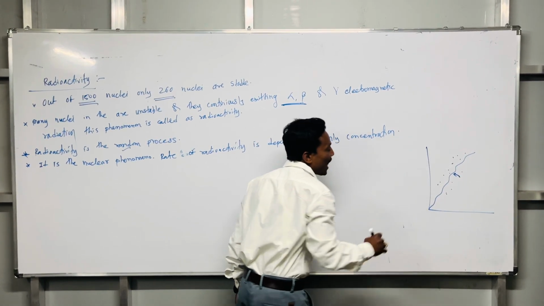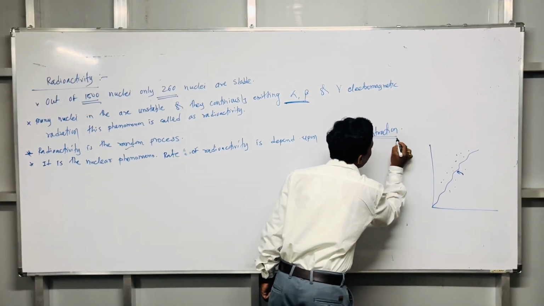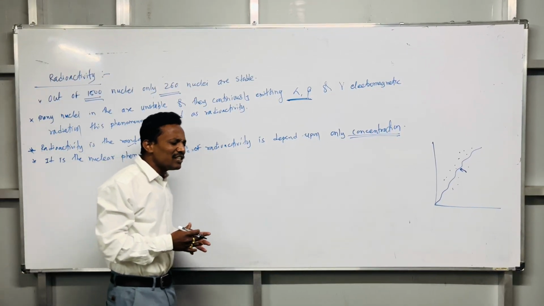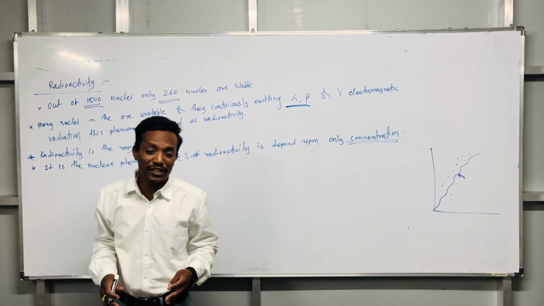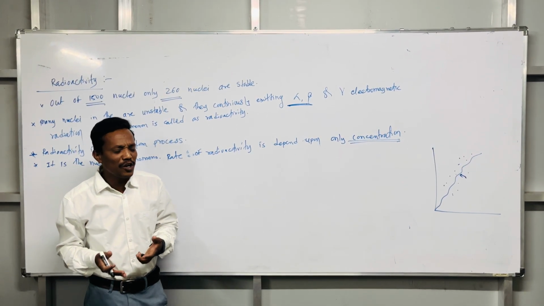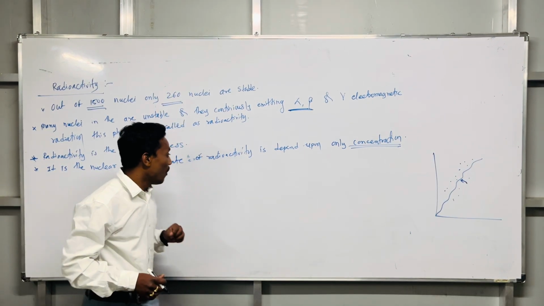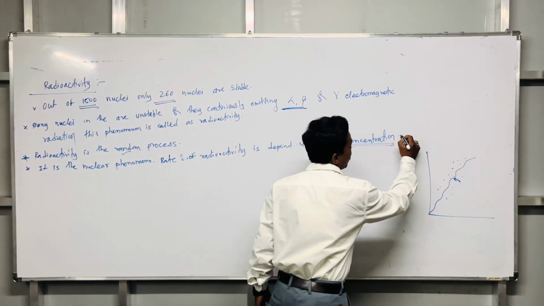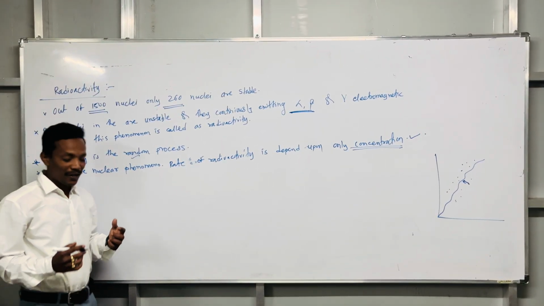This sentence, concentration, tells how nuclear reactions are different from chemical reactions. When we talk about chemical reactions, they depend upon various factors. We have talked about it many times: chemical reactions depend on many things, such as temperature, pressure, catalyst, amount of substance, lots of things. But nuclear reactions, radioactivity or nuclear phenomena depend upon concentration, how much concentration is there. So this is all about the basic idea of radioactivity.